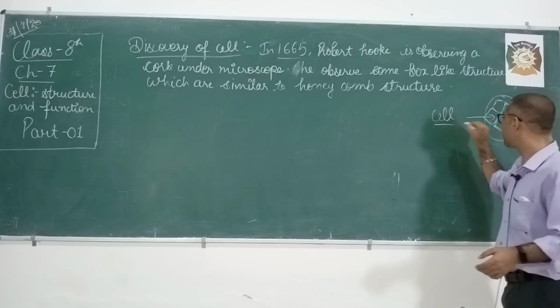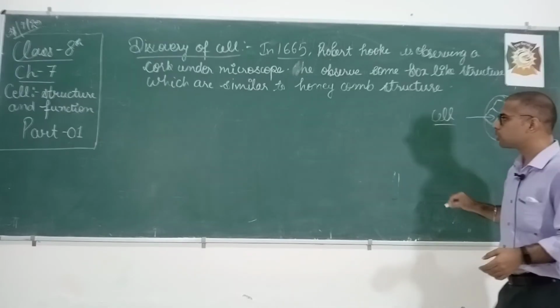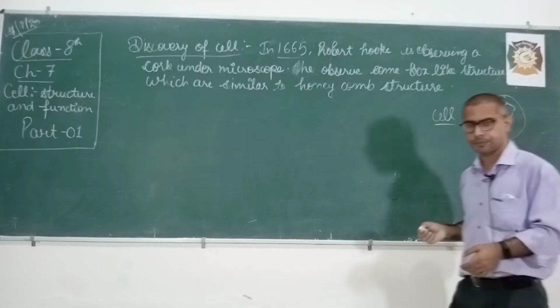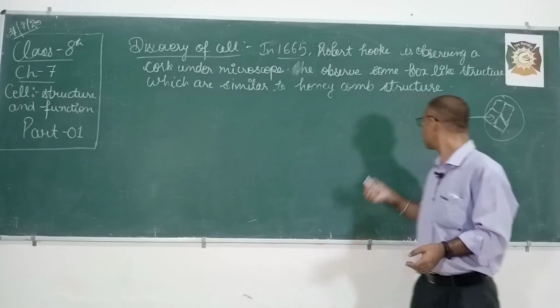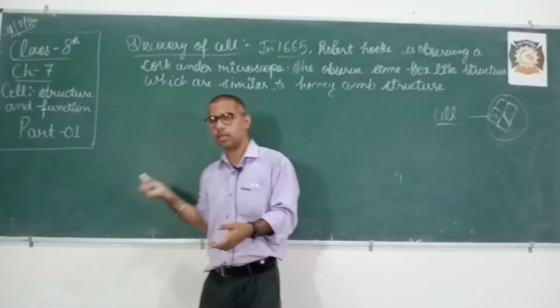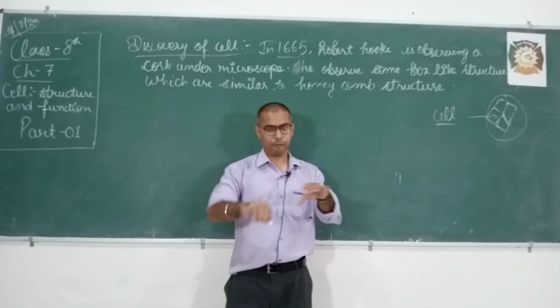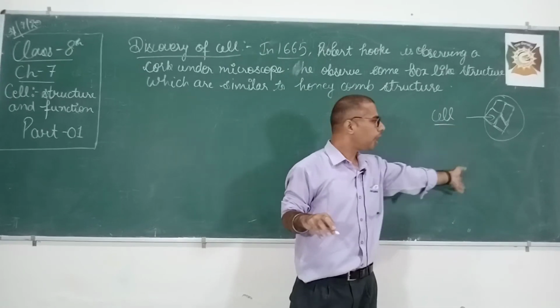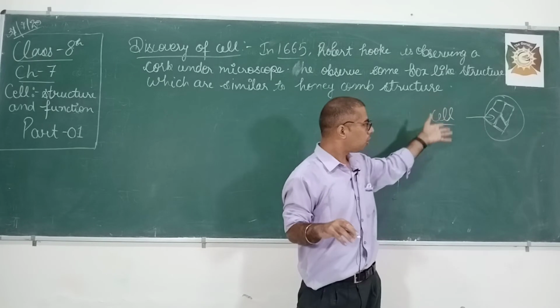Okay, he called these compartments cells. So what happens? Cell was discovered in a similar way. Understand? So in this way cell was discovered. And you can also notice that in some countries they call a jail, which is a small chamber or a small room separated by one wall, and then the next jail is there. So they also call it a cell.